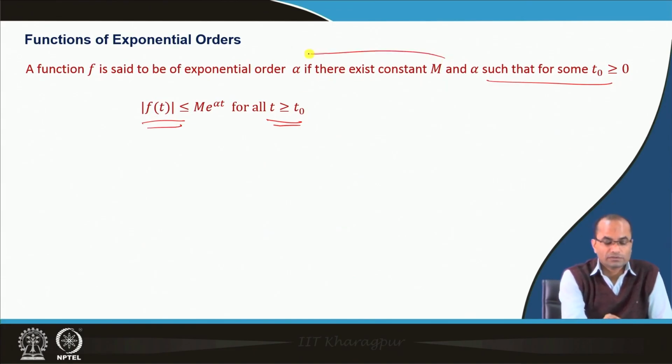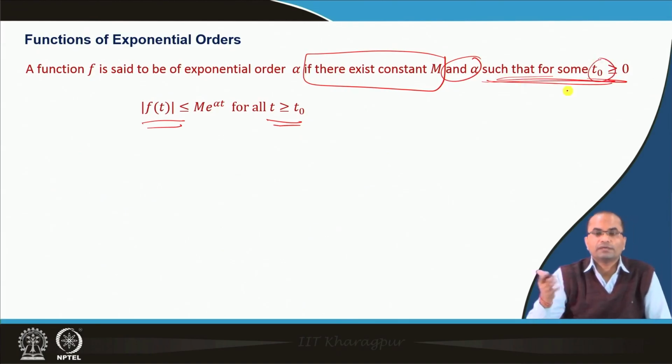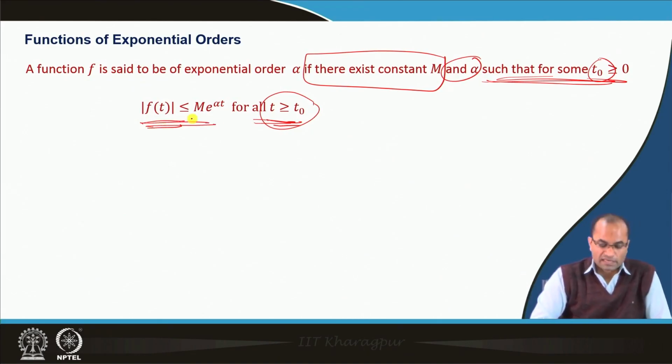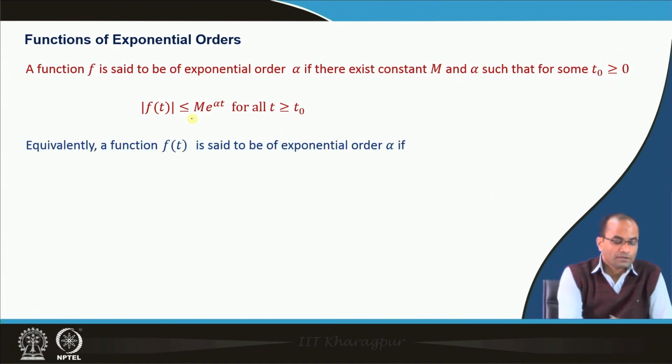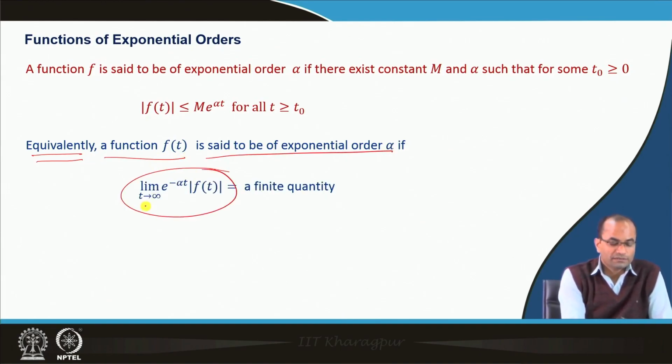There must exist a constant m and this alpha, and a t naught, which could be a large number, so that for all t from that point onward, f(t) is bounded by the exponential function. An equivalent definition, used for testing whether a function is of exponential order, is to compute the limit as t goes to infinity of e to the power minus alpha t times f(t).